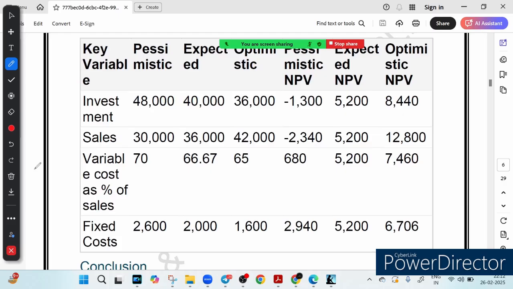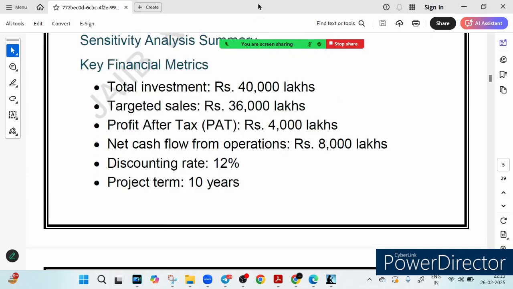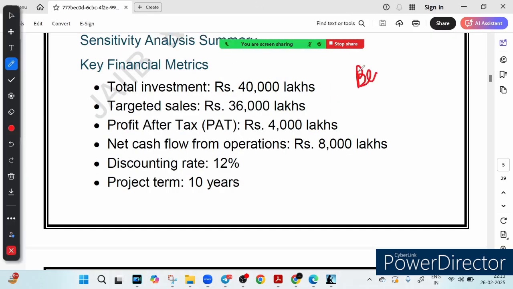So friends, in this case you can see the NPV. In the normal case we are getting 5200, which is the expected NPV, right? In the ideal world the project looks profitable, and scenario analysis means what? What can be the best case here? The best case is that sales are higher, cost is lower. So the best case, let me write down: your sales become high, your cost decreases, so obviously your profit will be more.